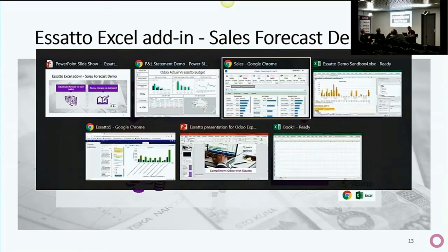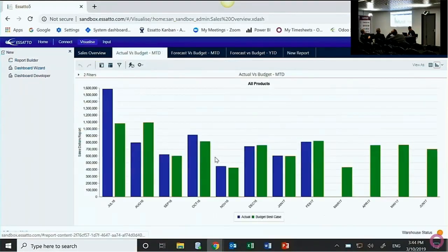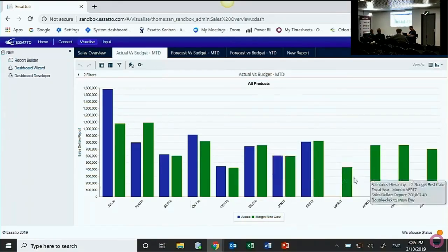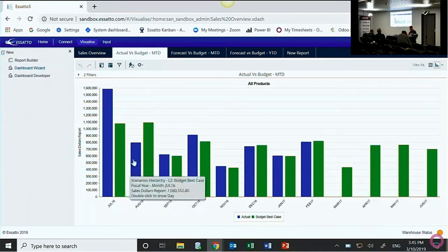All right, so let me just go back across to the web interface. So what we have in the system at the moment is we've created a budget, you can see in green, and that runs out to the end of the year. And we've also got actuals in blue that have happened for the first 8 months of the year. And what I want to do is predict, based on the actuals that have come through, where we think we're going to finish at the end of the year in terms of our sales dollars.